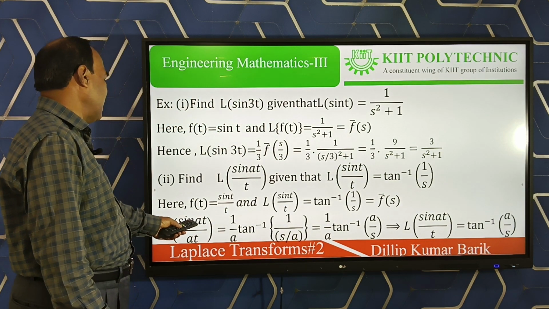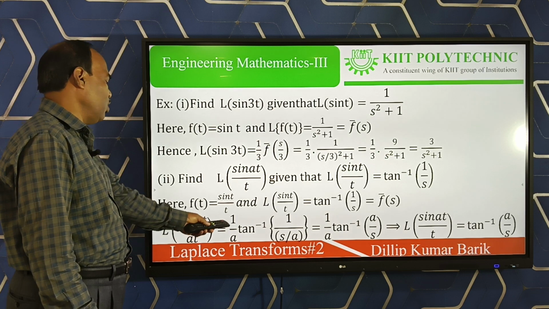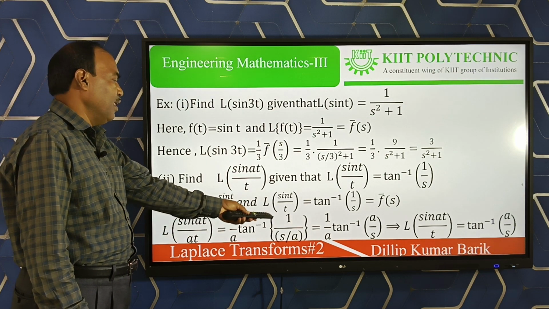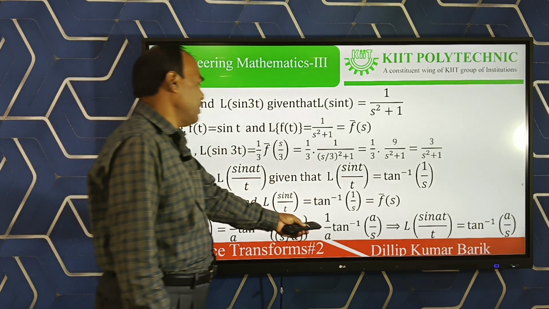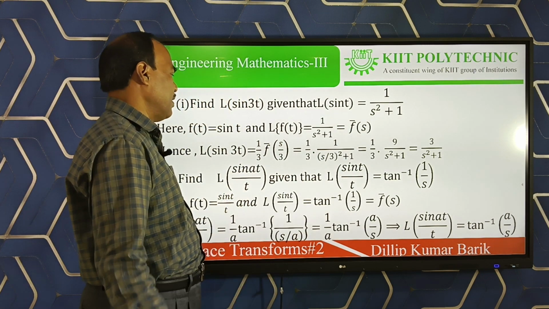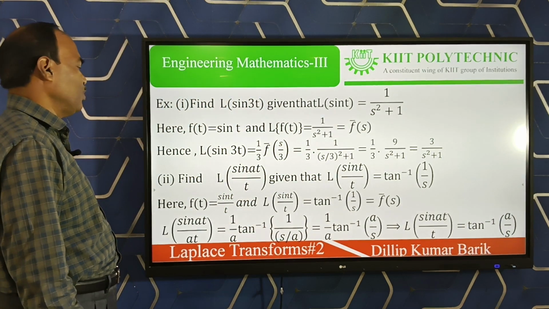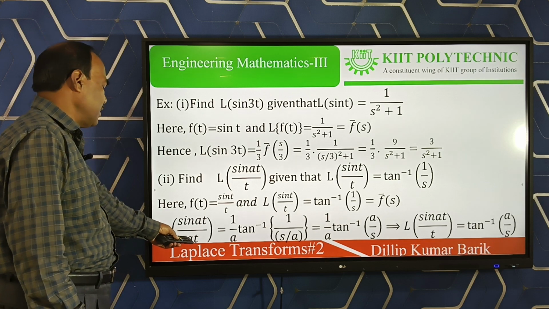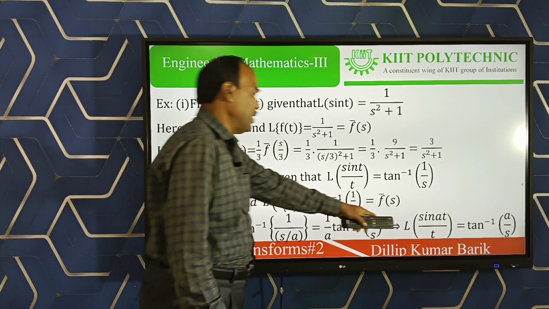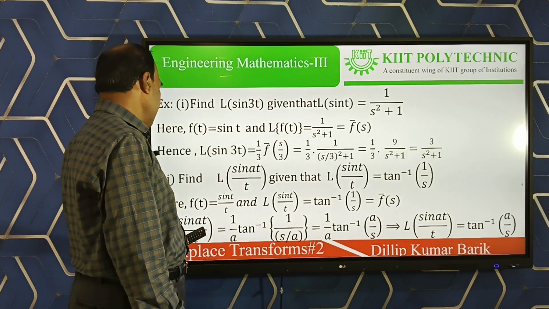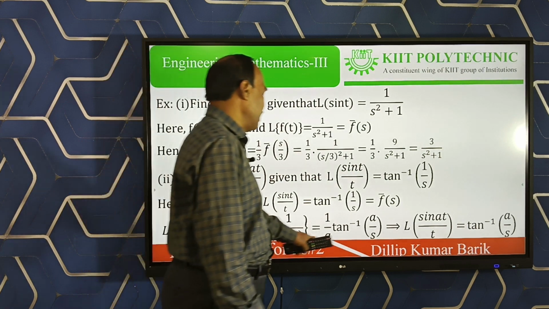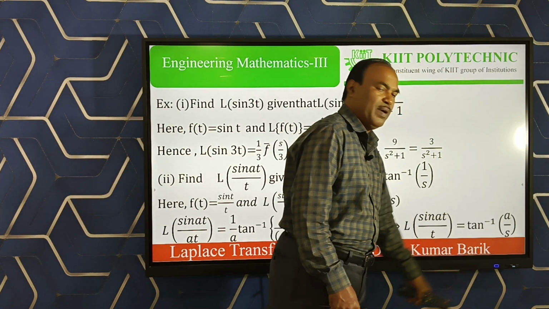Laplace of sin at by t is, by the formula, 1 by a tan inverse 1 by (s by a), which after simplification is 1 by a tan inverse a by s. Interchanging both sides, a is a constant; the 1 by a cancels, so Laplace of sin at by t is tan inverse a by s.